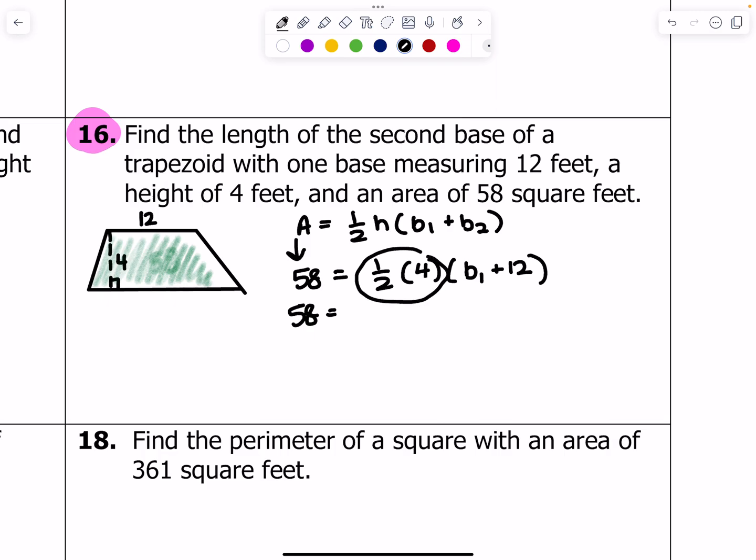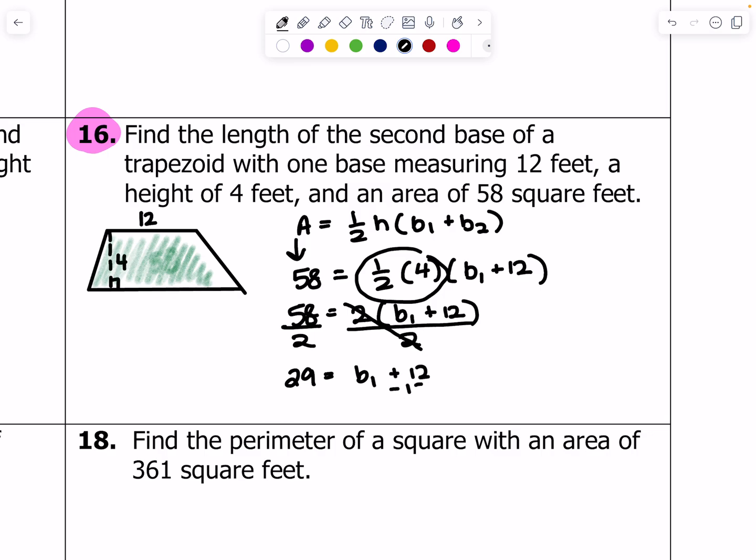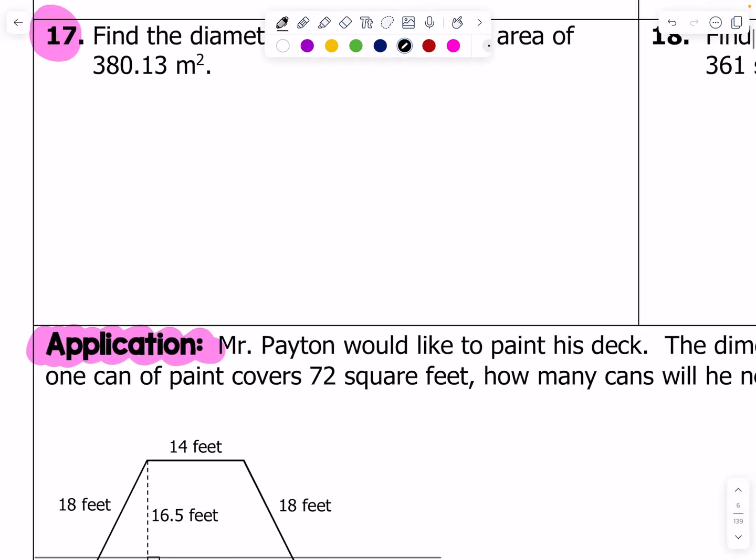58 equals, well, 1/2 times 4 is 2 times base 1 plus 12. Okay. So two things I can do here is I can either distribute that 2 to both of these terms and then continue on, or I can just go ahead and divide both sides by 2 immediately, and I get 29 equals base 1 plus 12. I subtract 12 from both sides, and I get base 1 equals 17 feet. So the bottom one is 17 feet. Okay, cool. Let's keep going.